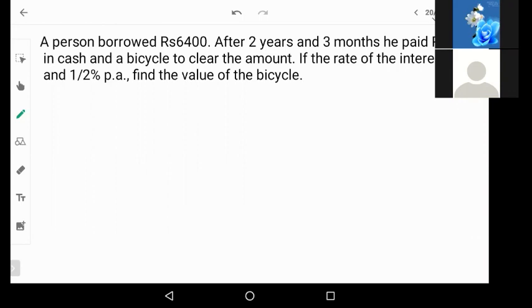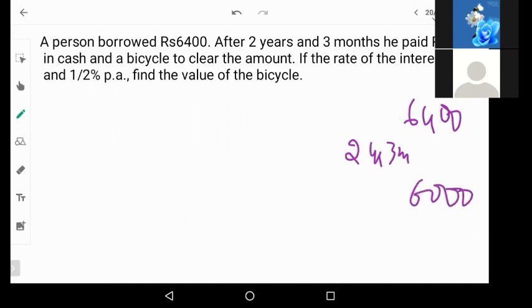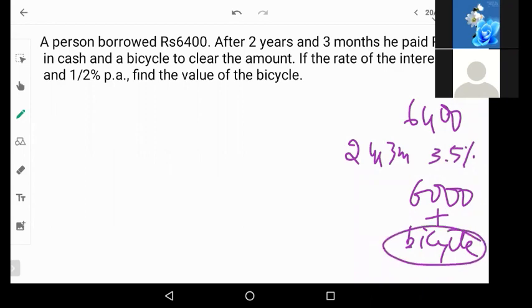So he had taken a loan of 6,400 rupees. After 2 years, 3 months, he paid 6,000 in cash, plus he gave away a bicycle. The rate of interest was 3.5%. We have to find out the value of the bicycle.